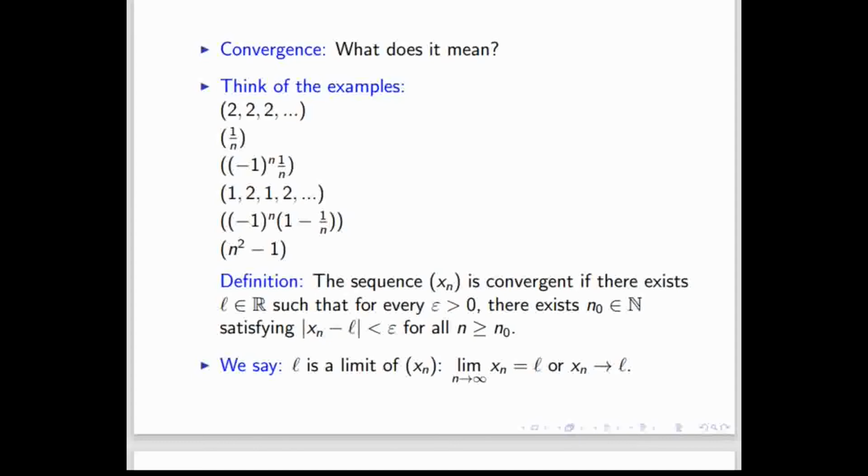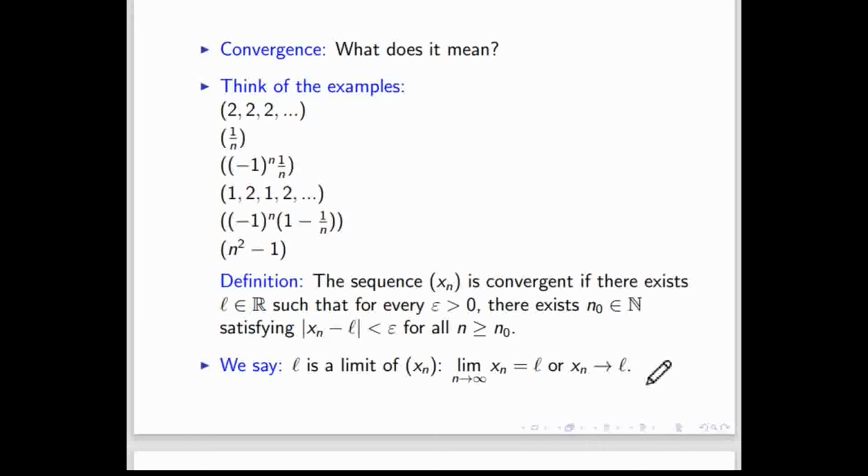If some sequence satisfies this condition, then we call L the limit of that sequence, and in the notation of the limit we write limit n tends to infinity xn equal to L, or some people write xn with an arrow, called xn converges to L, that means L is the limit of that sequence.